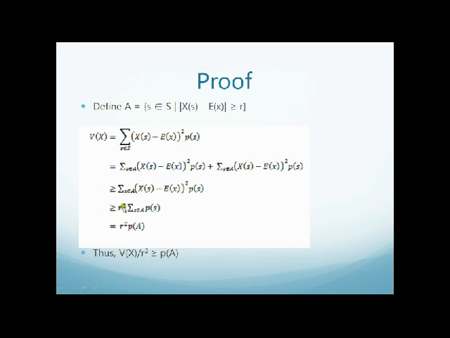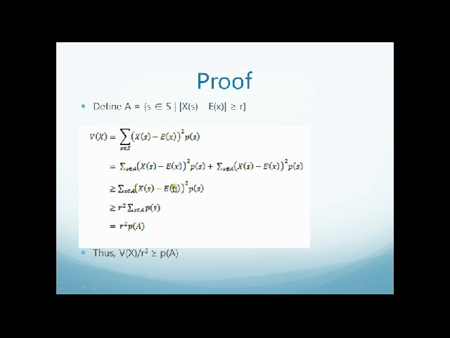And then we know, because of the event A we defined, that for any event in A, the value of it must be greater than or equal to E of x. That means the difference between x of S, which is the value of the event, and the expected value must be greater than or equal to R. So the whole thing squared is going to be greater than or equal to R squared.